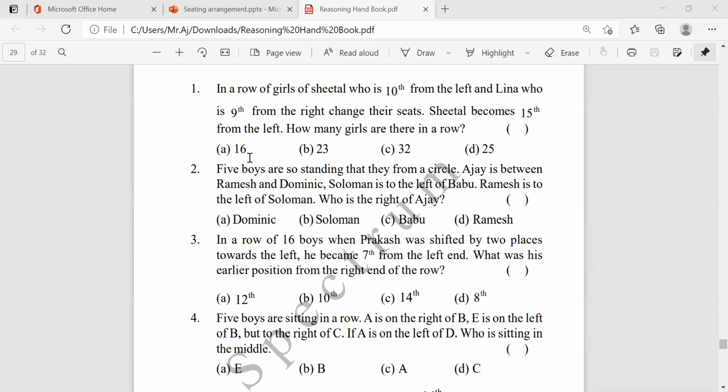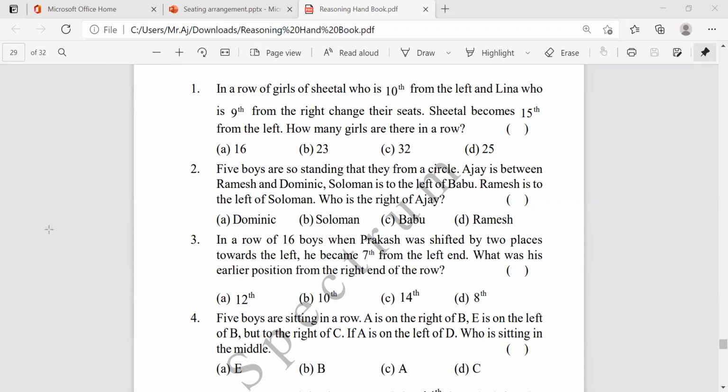See here, the first thing: in a row of girls, Sheila, who is 10th from the left, and Lena, who is 9th from the right, change their seats. Sheila becomes 15th from the left. How many girls are there in the row? These types of questions are damn easy, first of all. The basic questions, and we will very rarely get such questions also.